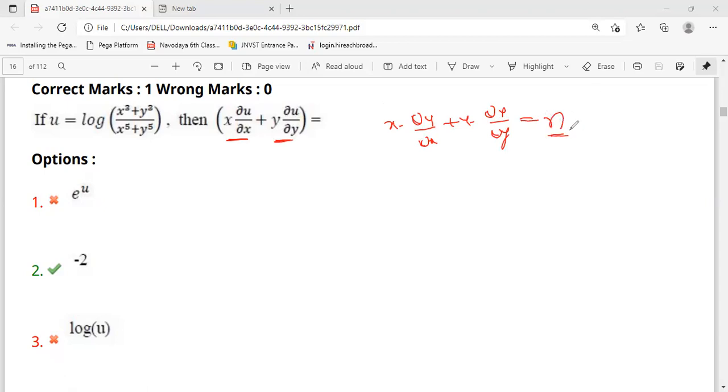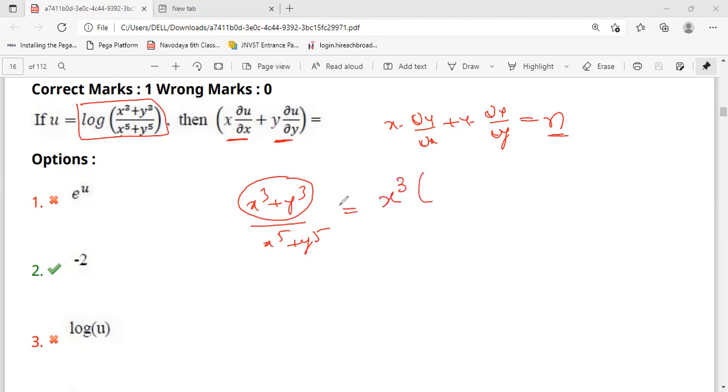But how to find n? We will find n from here. Here, x cube plus y cube by x power 5 plus y power 5. You take the maximum power out. Maximum power you take common from there. That means I am taking x cube as the maximum power. You can take x cube or y cube, whichever you like. So it will become 1 plus y by x whole cube. Here, if you take the maximum power x power 5, it will become 1 plus y by x whole power 5.